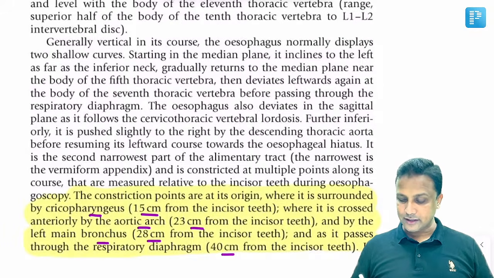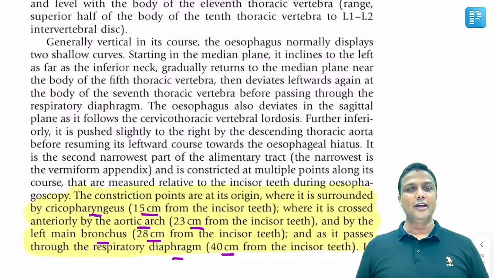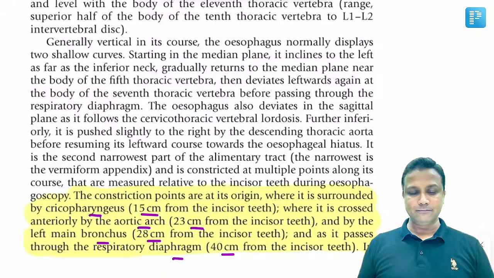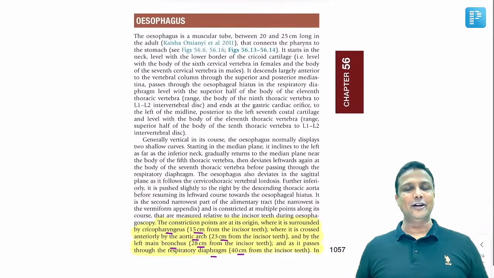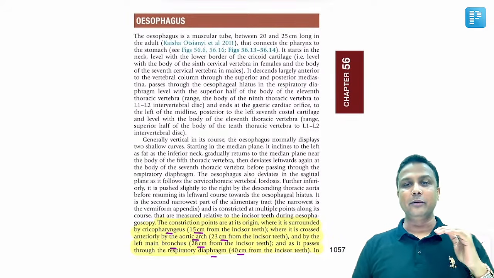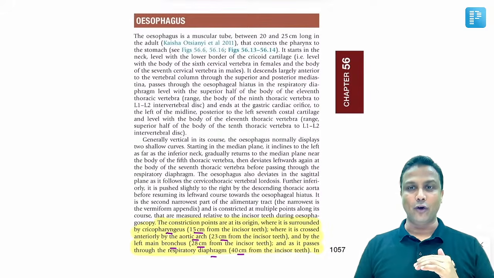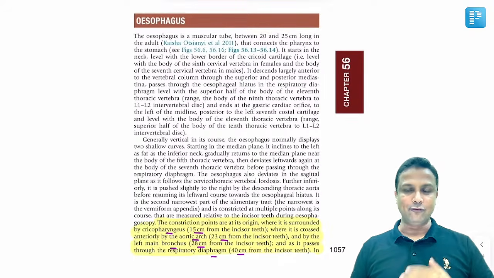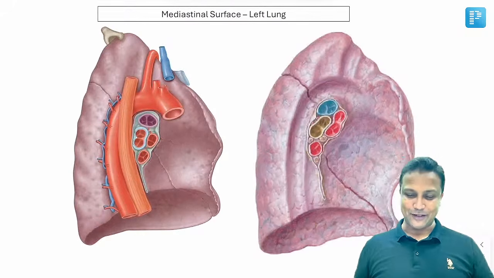And finally at 40 centimeters, you are going to cross the diaphragm. In the anatomy textbook, the Bible of anatomy, that is Gray's Anatomy, it is clearly mentioned that there are 4 constrictions in the esophagus. Remember 15, 23, 28 and 40. 15, 23, 28 and 40, sir. Is it okay? Next one.